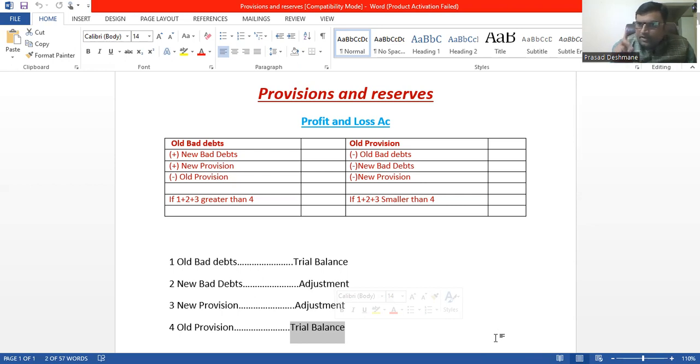What is the case? If 1 plus 2 plus 3 is greater than the fourth, which is the old provision, that's the debit case. Now, the other way around. If 1 plus 2 plus 3 is smaller than the 4, meaning old bad debts plus new bad debts plus new provision is lesser than the old provision, then we put it on the P&L account credit side. How are we going to record that? First, I record the old provision, then subtract old bad debts, minus new bad debts, minus new provision. That gives you the final answer for the P&L account credit side.